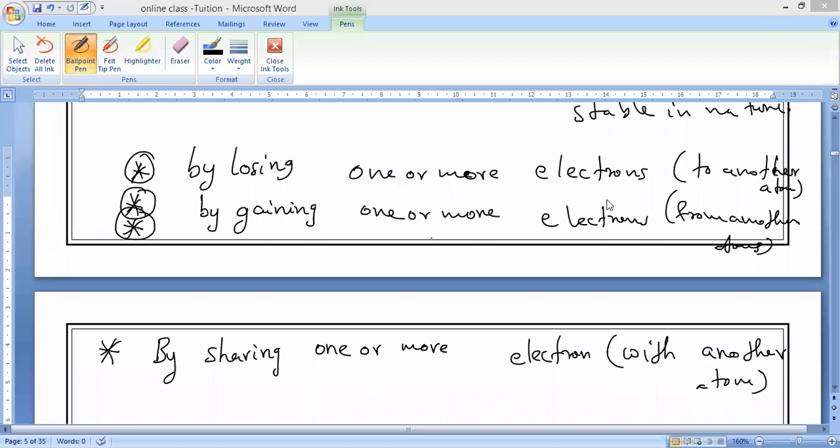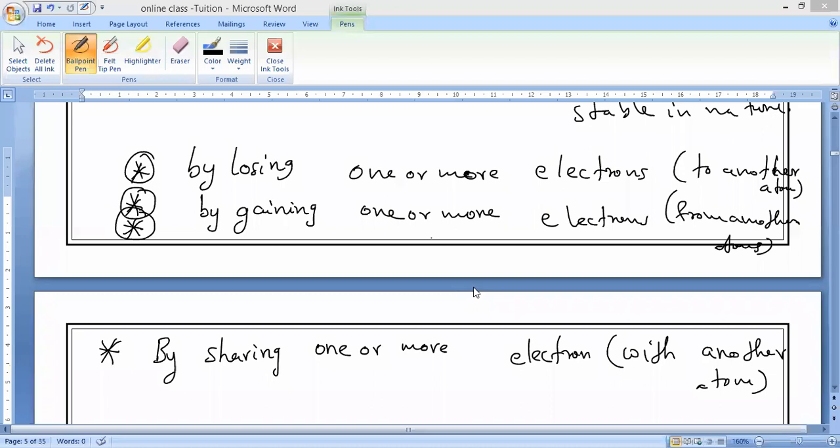Write these 3 things. What are the 3 methods to gain the inert gas electronic configuration? By losing one or more electrons to another atom, by gaining one or more electrons from another atom, by sharing one or more electrons with another atom.